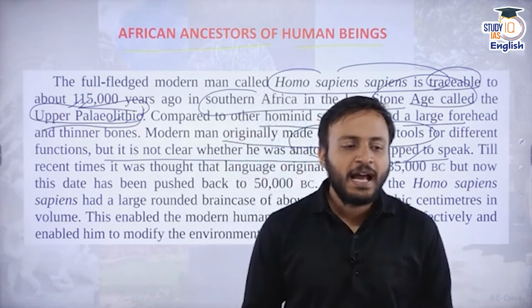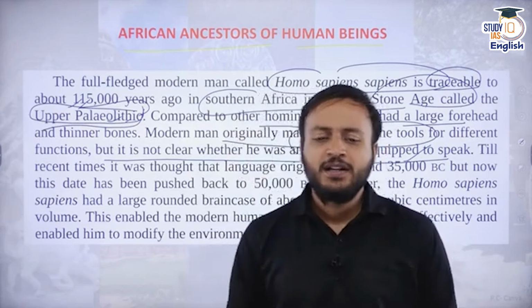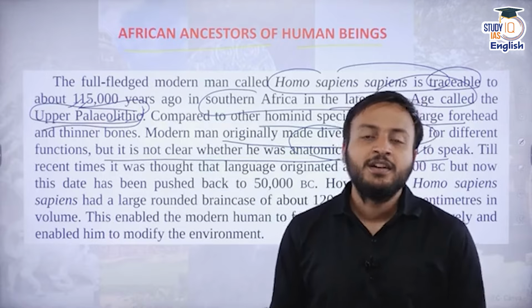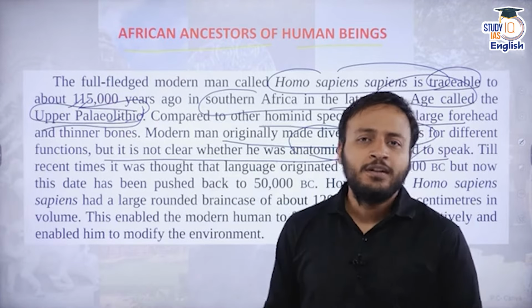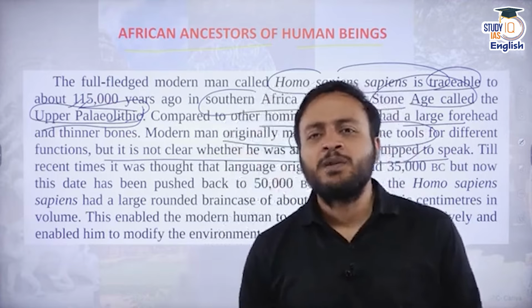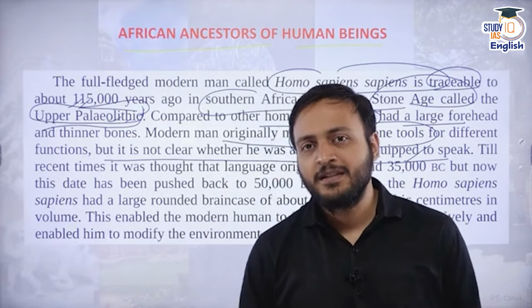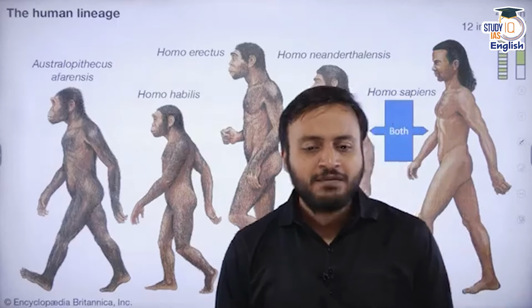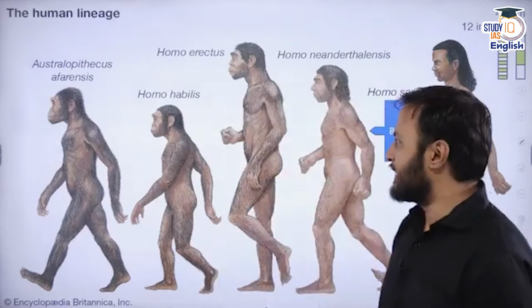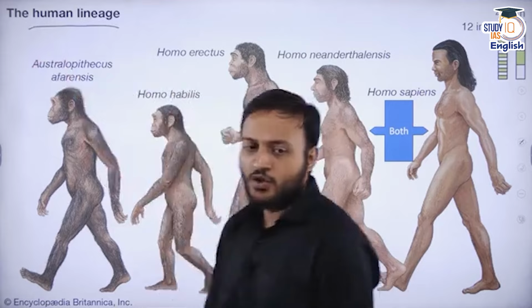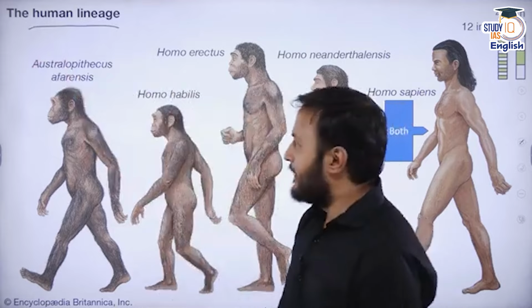If we talk about the modern human beings, they adapted to the changing environment most suitably, and therefore they exist till today. At the same time, it was possible that in ancient times different human beings were coexisting together, as we will see in this particular image. For example, this is the human lineage, as we can see.